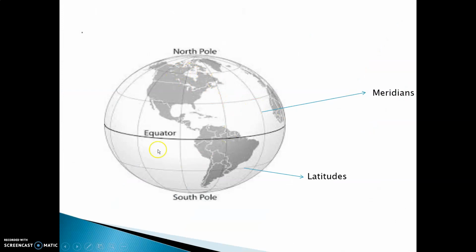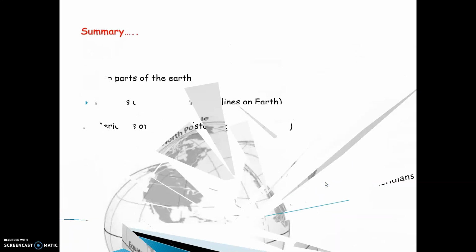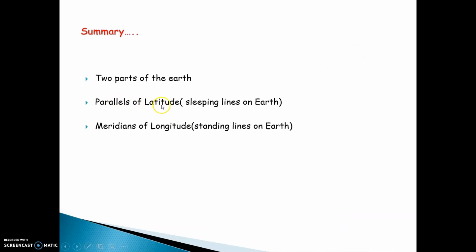You can see this is the earth. It consists of vertical lines called meridians, and the sleeping lines, also called latitudes or parallels. So we have learned that sleeping lines on the earth are called parallels and the standing lines are called meridians of longitudes.